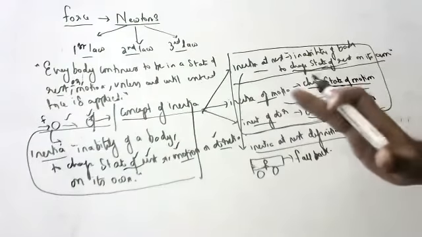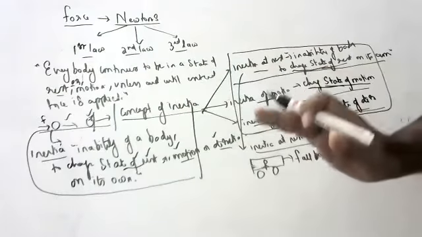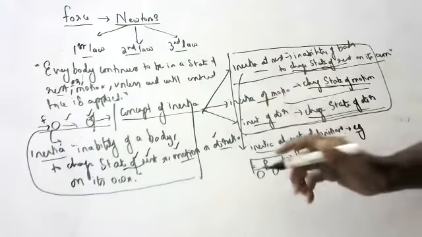Why? Your body is at rest. Suddenly the bus moves. Along with the bus, your legs also will move, but the upper part of the body will be in a state of rest only, so you'll fall down.